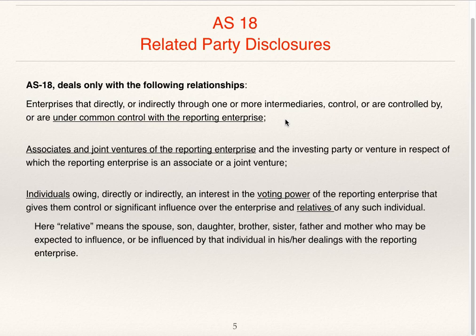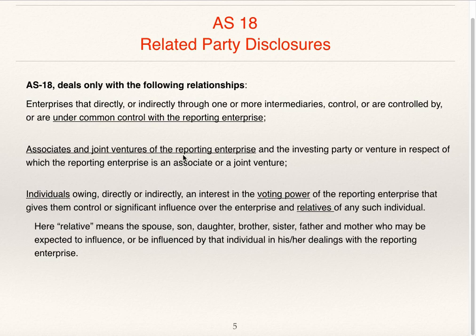That means supposing if company A is holding company of company B, then there is direct relationship of holding and subsidiary company. Now company A is holding company, B is subsidiary company, and B is holding company of C, that is C is subsidiary company, B is holding company. In that case, A is indirectly holding company of company C.